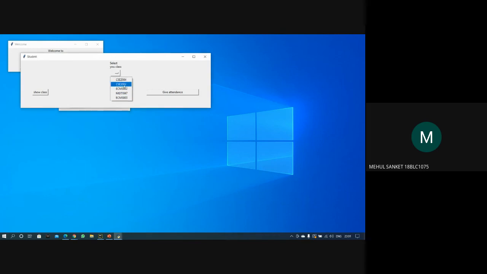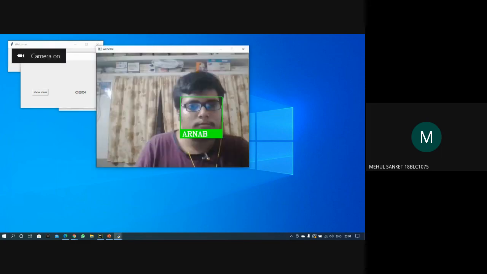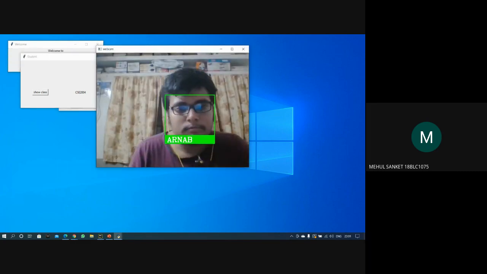So let's say Arnab has selected some class, and now he has the option to show class. So his class is shown here, and give attendance. So the attendance will be recorded in the database of this class. And we have already mentioned that no duplicate entries are allowed here. So once a person has made his attendance, his duplicate entry will not be allowed in the database.